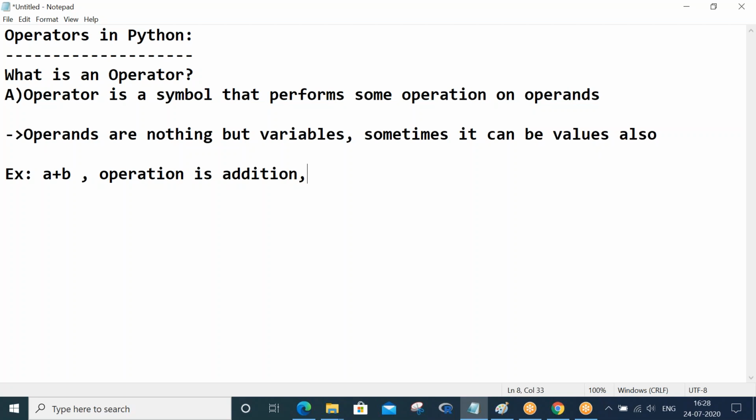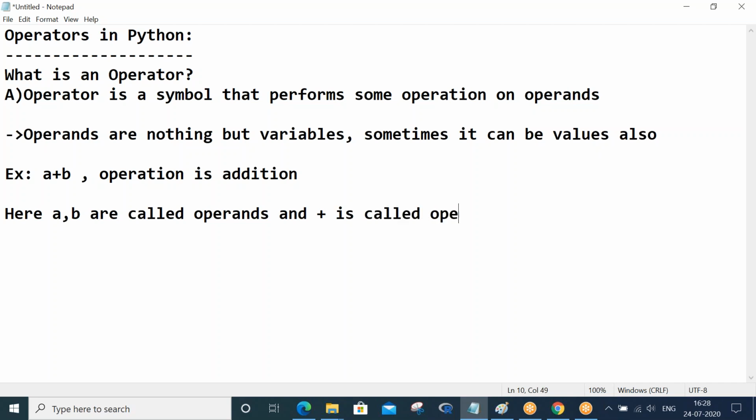So here a, b are called operands and plus is called the operator. We are doing that addition with the symbol plus, and a and b are the variables on which we perform the plus operation. So these are termed operands.